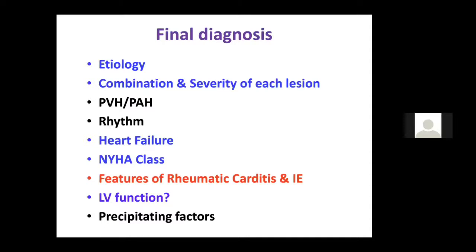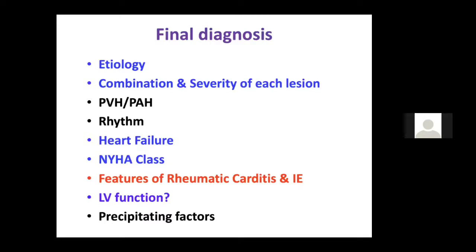So before I conclude, this is how you have to tell the final diagnosis in a patient with valve disease. Etiology: you should tell chronic valvular heart disease, rheumatic, degenerative, mitral valve prolapse, or bicuspid aortic valve. You should tell it's a severe MS with a moderate AR. At your level, never tell two severes in one valve, like severe MR, or severe AR. In two different valves, you can tell two severes, like severe MS, severe AS. That you can tell.